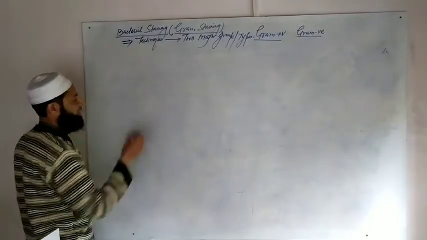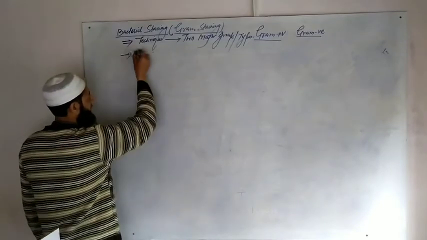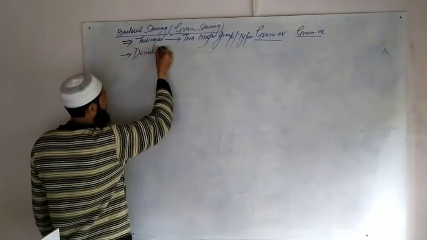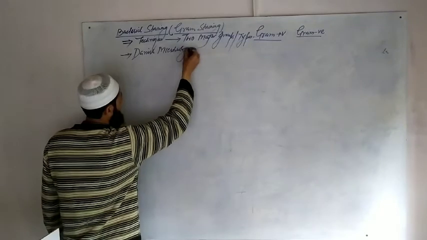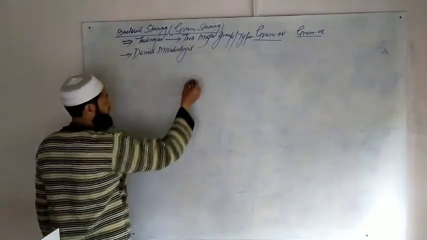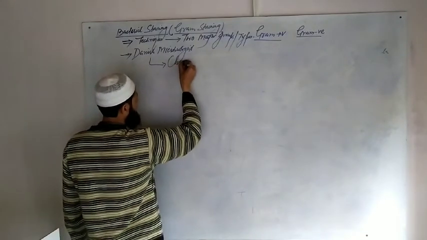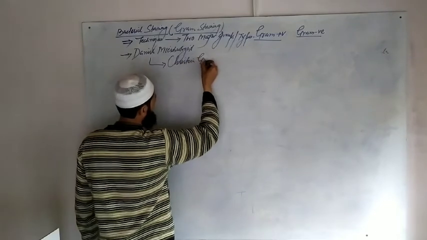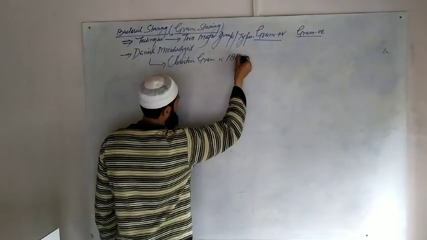This technique was first developed by a Danish microbiologist, Christian Gram, in 1884.